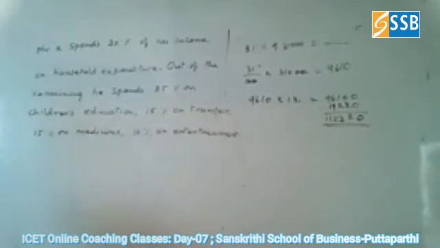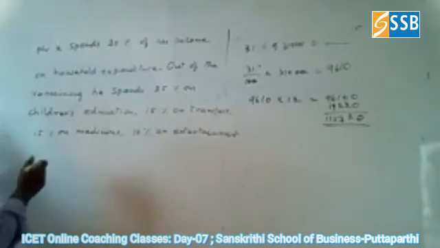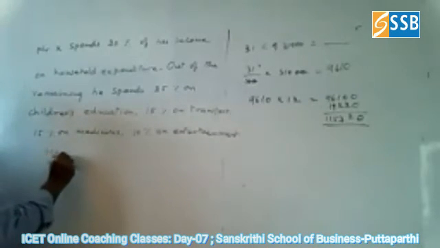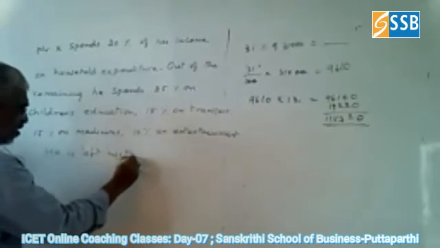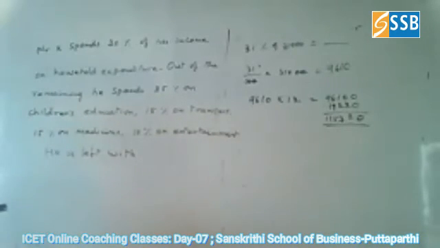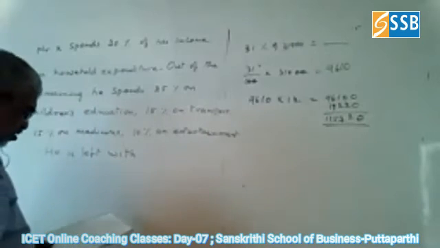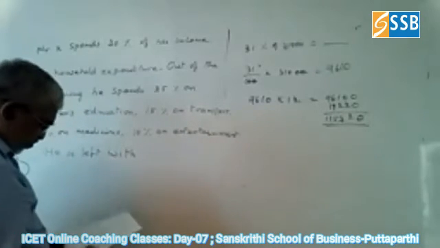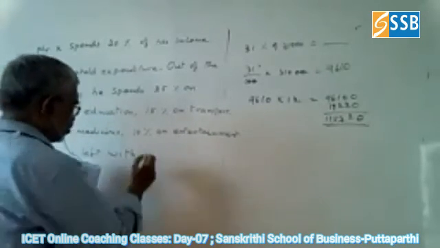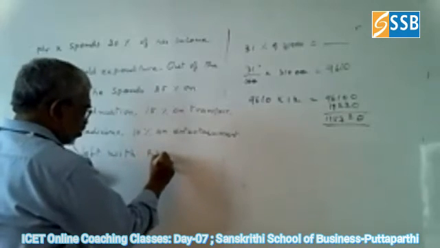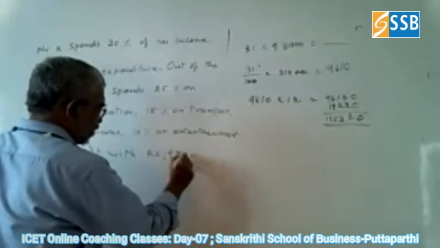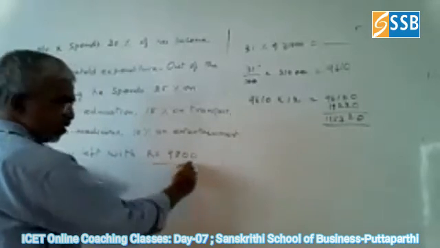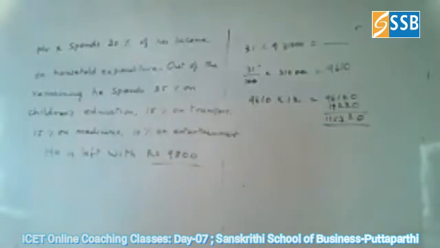Okay. He is left with 9,800 rupees. Can you see this board? 9,800.